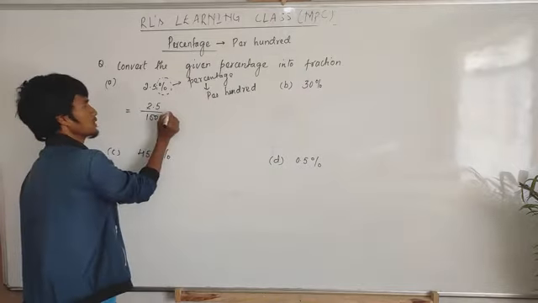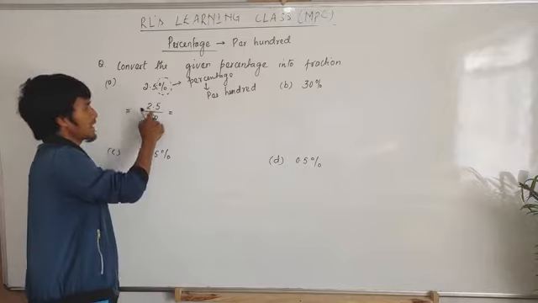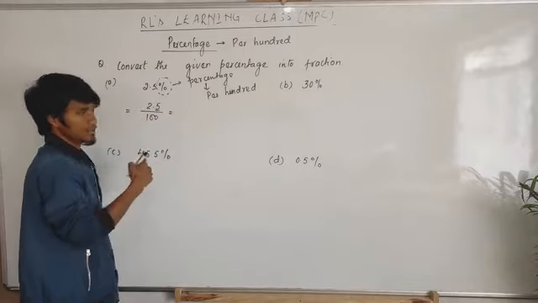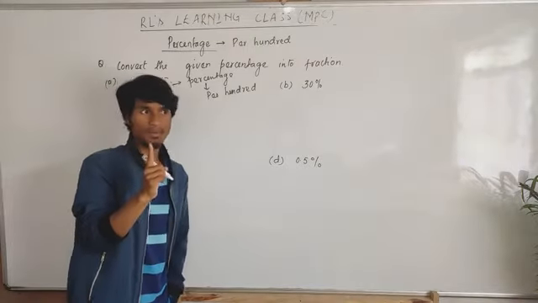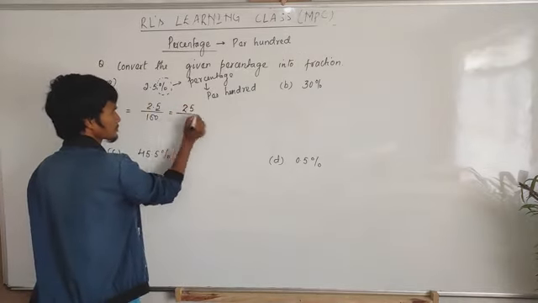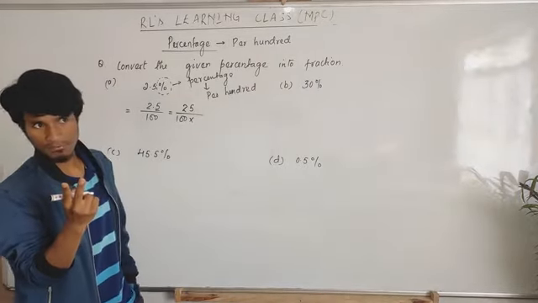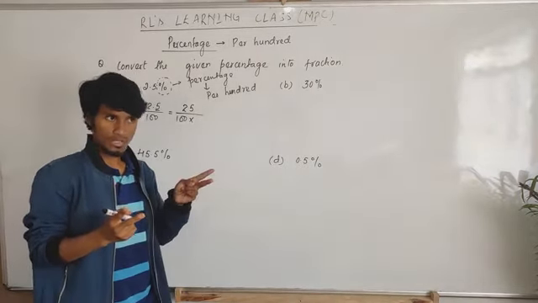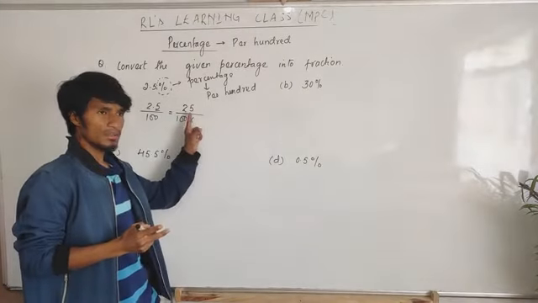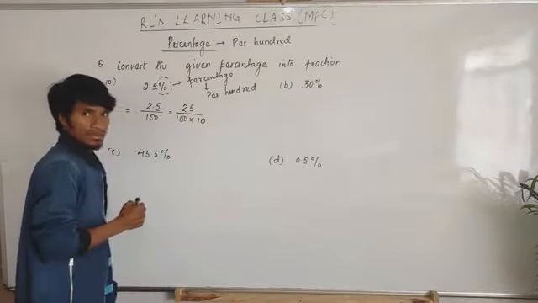Now remove this decimal point. How many numbers are after the decimal? Only one number. Whenever there is one number after the point, there is one zero. If there are two numbers after the point, there are two zeros. So that will be 10.